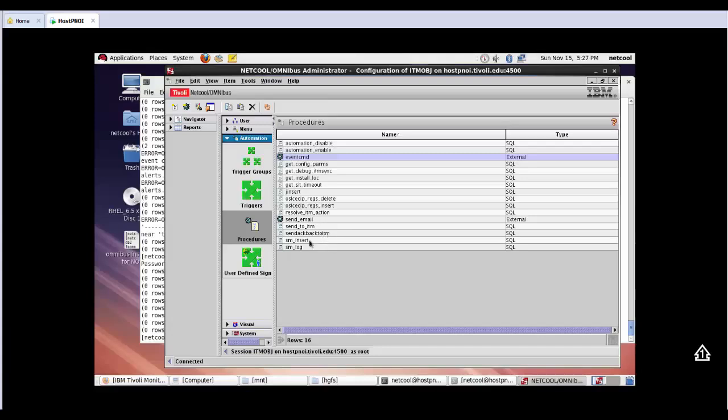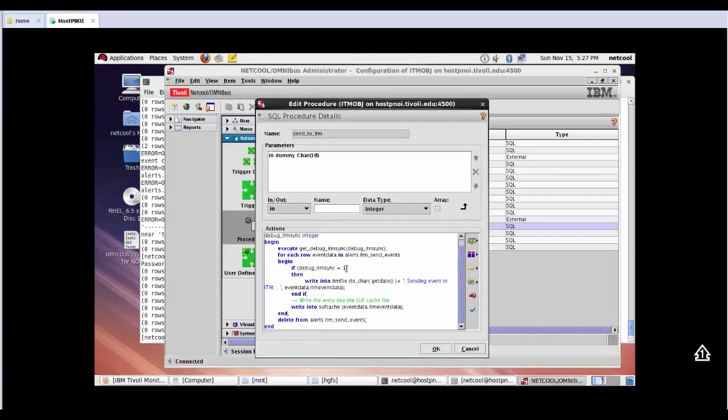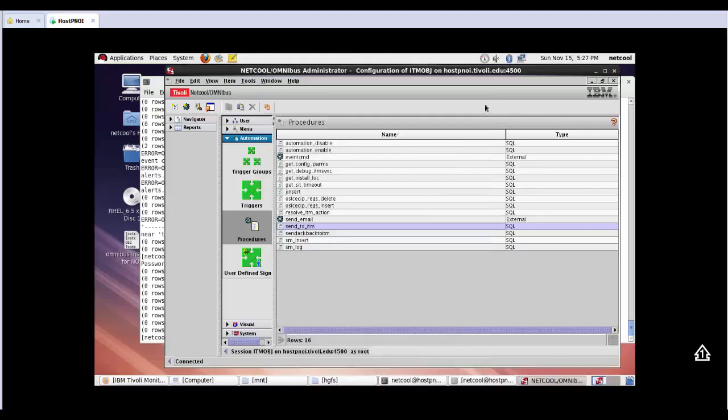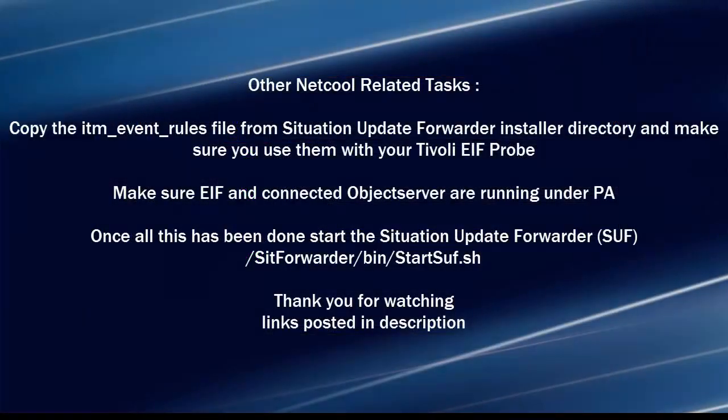Right, let's have a look at some of the other things. We can see a send to ITM procedure has also been installed. Right, so you can go through your NCO config and check things in here as well to see everything's been updated correctly. Okay, there are some other netcool related tasks that you need to cover. So you need to copy the ITM event rules file from the situation update forwarder install directory and make sure you use them with your Tivoli EIF probe to facilitate this integration.